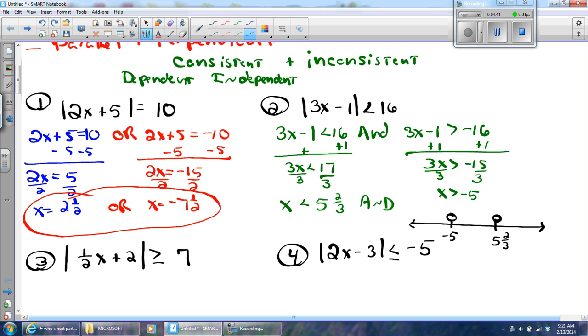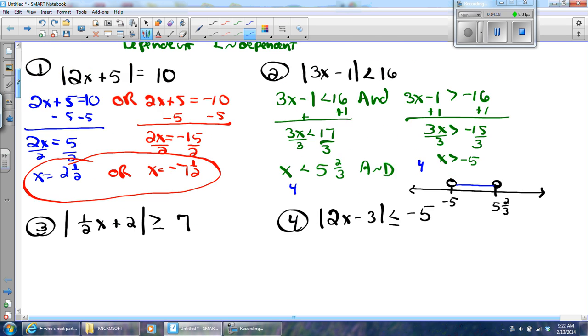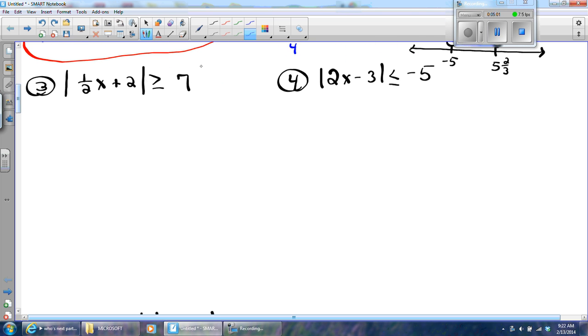Now, ands should be in the middle, but I can test where are the numbers that are less than 5 2/3. Well, 4 is less than 5 2/3. Is 4 greater than negative 5? It sure is. Remember, ands usually look like that, except for those unusual circumstances. Okay, this problem here is an or. It's a great or. So when I get the graph, I'm expecting something like this, right? We'll go away from each other, and actually the points will be closed. I'll bet Maddie can tell you because it's equal to. I'm going to do it the same way. I'm going to write down 1/2 x plus 2 greater than or equal to 7.